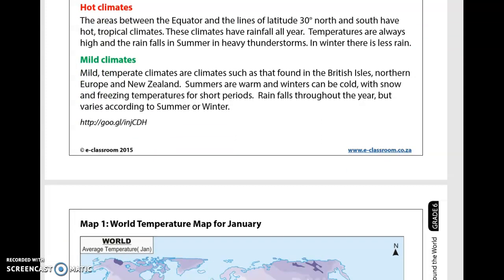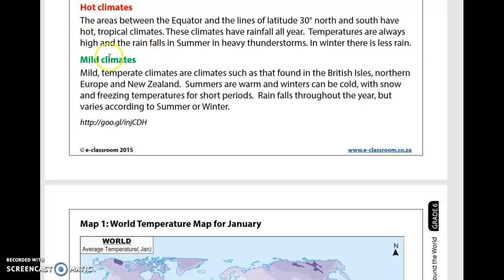The areas between the equator and the lines of latitude, 30 degrees north and south, have hot tropical climates. These climates have rainfall all year. Temperatures are always high and the rain falls in summer in heavy thunderstorms. In winter there is less rain.